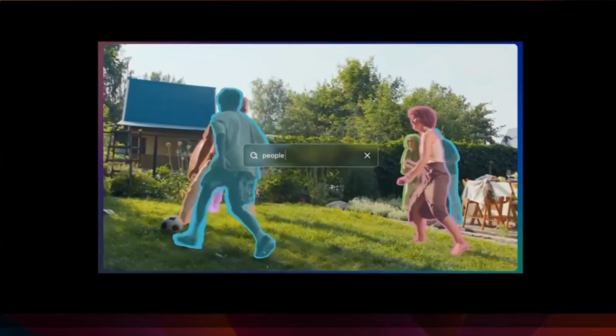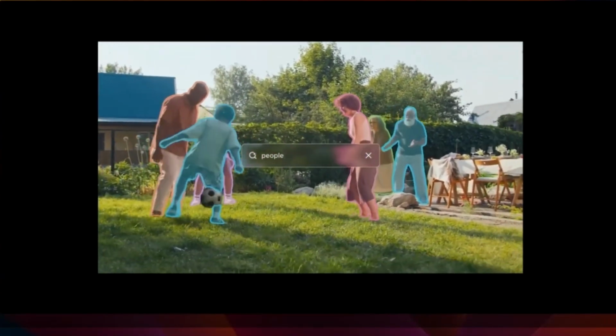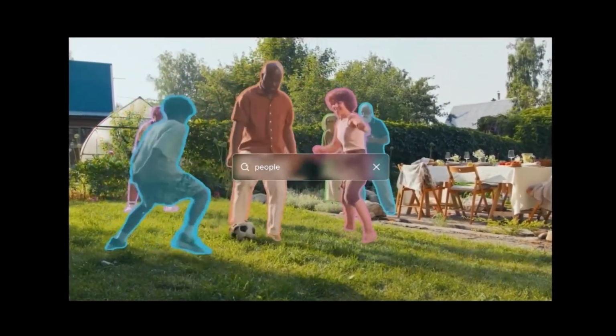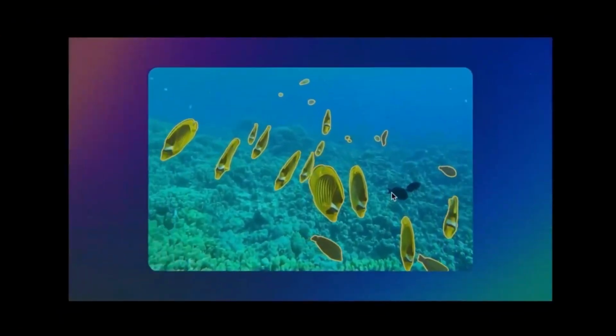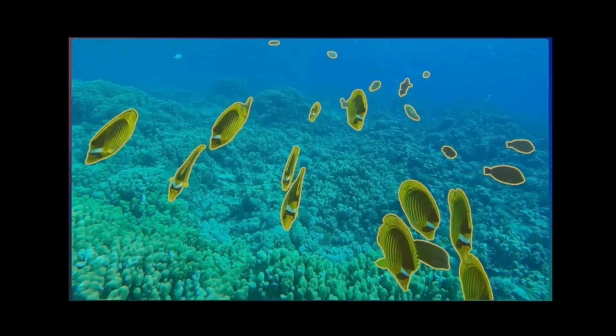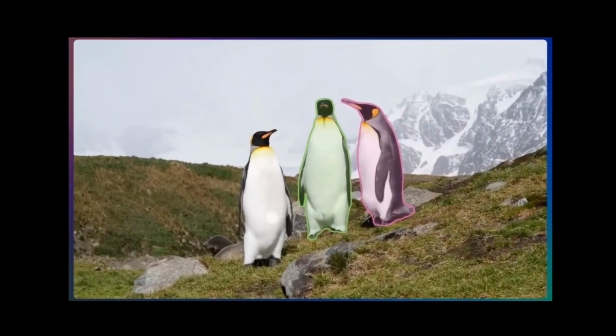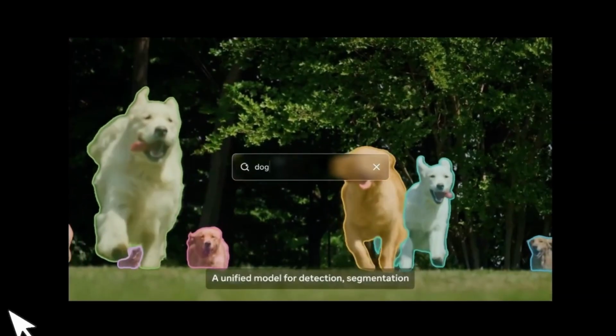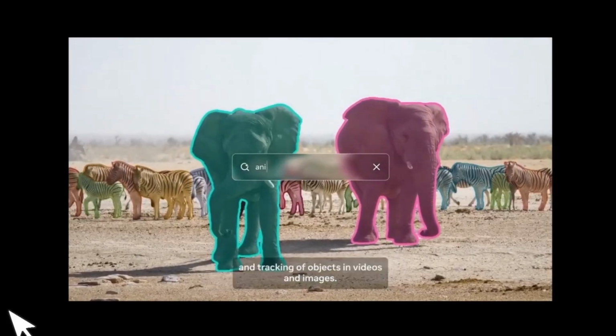Okay, so Meta just released the third iteration of their Segment Anything Model, which can not only detect and segment objects from images and videos, but can now track them using simple text prompts. So with this release, they're building on top of their two iterations.